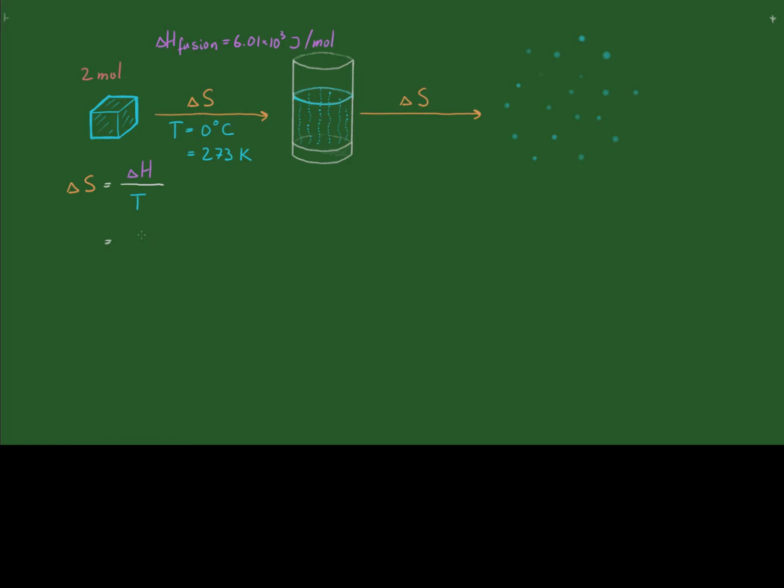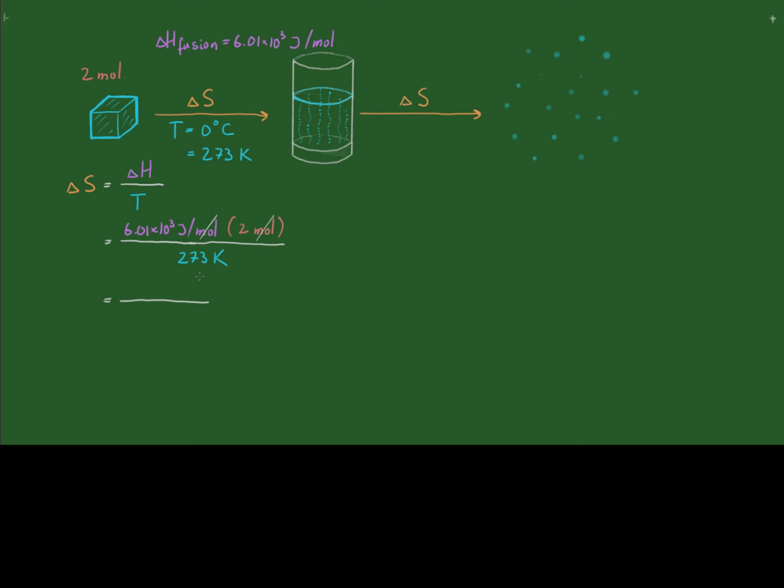So we have the enthalpy of our process, the melting of ice to become water, and that is our heat of fusion. So it's 6.01 times 10 to the third joules per mole, and I have said that we have 2 moles of water to begin with. The temperature at which all of this occurs is 273 Kelvin. The moles cancel.